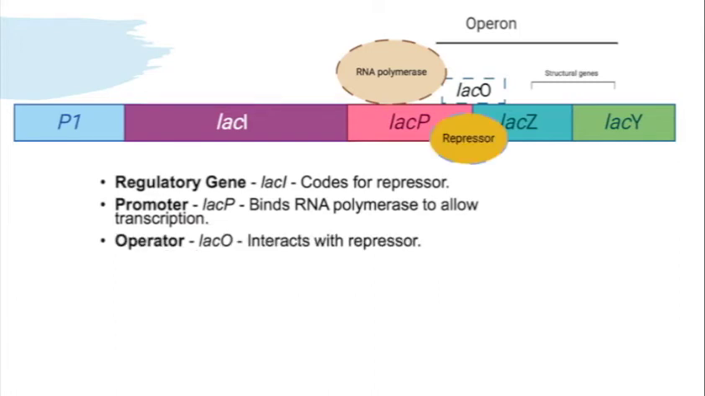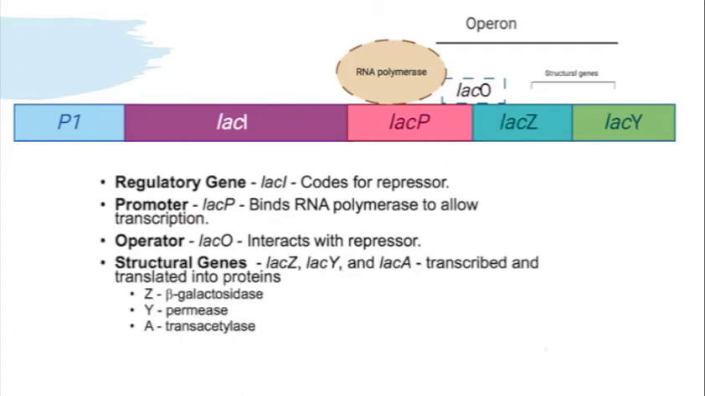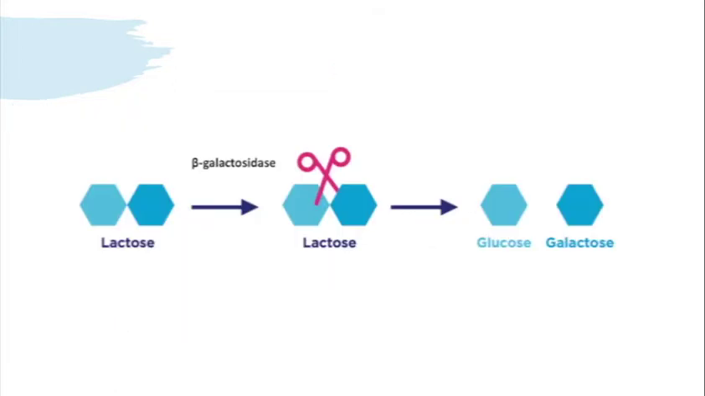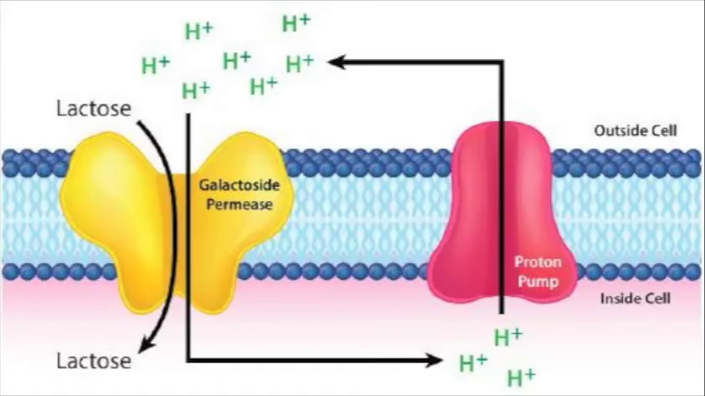the repressor protein. E. coli break lactose down using three enzymes: beta-galactosidase, which is encoded by LAC-Z, permease, which is encoded by LAC-Y, and transacetylase, which is encoded by LAC-A. Beta-galactosidase converts lactose into glucose and galactose. Permease transports lactose into the cell, and the function of transacetylase is not currently known.